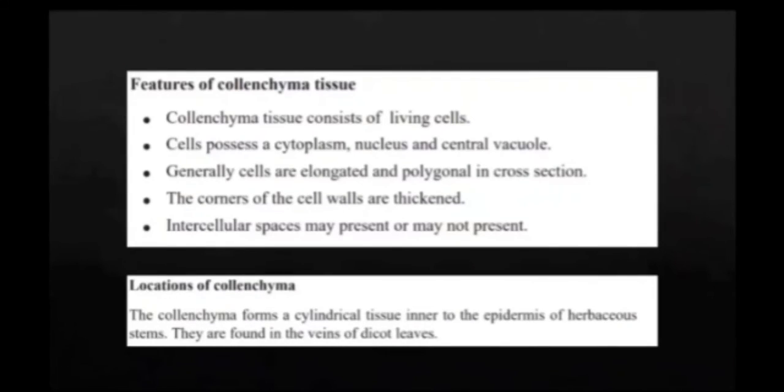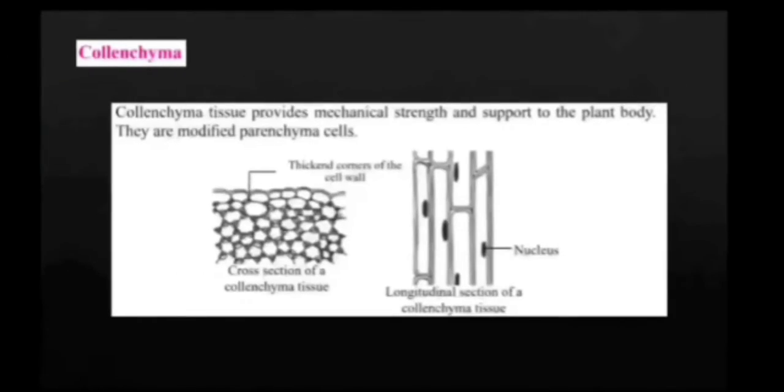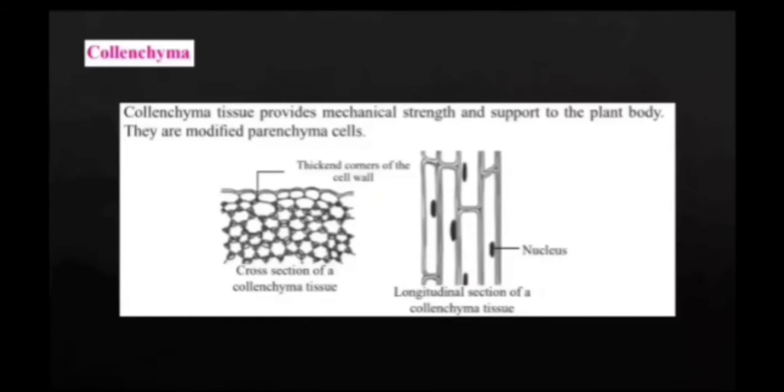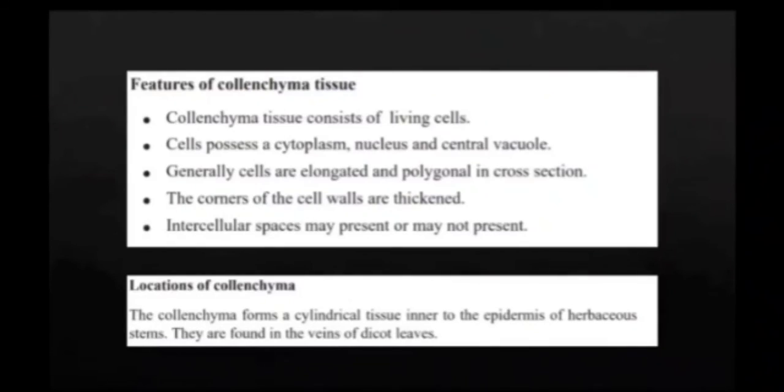The features of collenchyma tissue. Collenchyma tissue consists of living cells. Cells possess a cytoplasm, nucleus, and central vacuole. Generally, cells are elongated and polygonal in cross-section. You can see the cross-section view having polygonal shape and the longitudinal section is elongated. The corners of the cell walls are thickened. Intercellular spaces may be present or may not be present.